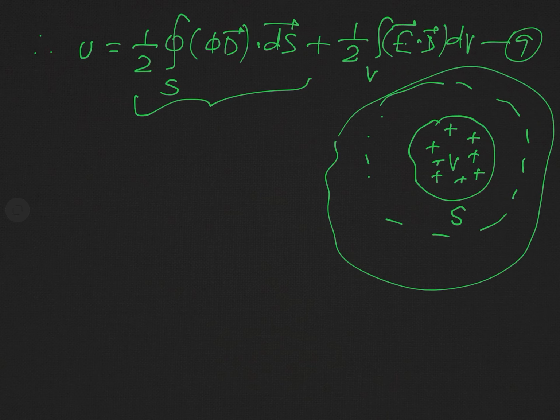It is continuously increasing, but the charge is distributed in this volume V. Since charge is distributed in volume V, outside of this volume V there is no charge distribution, and in the region where there is no charge we can apply